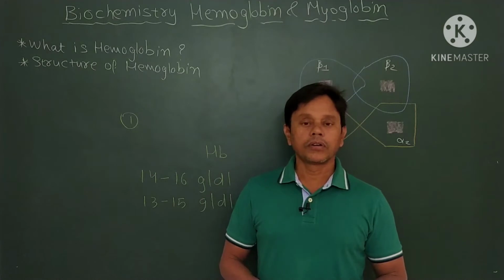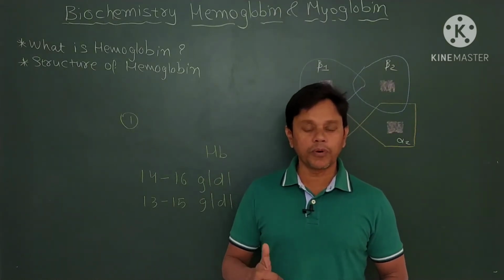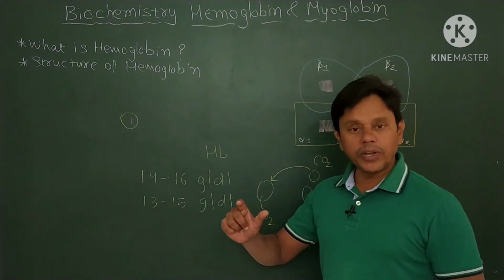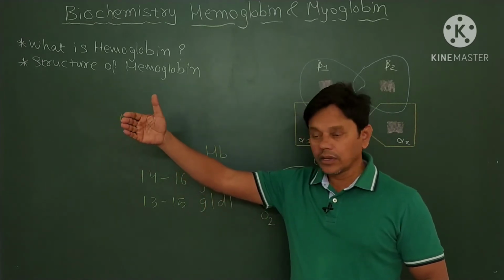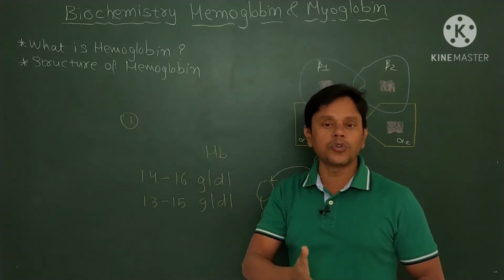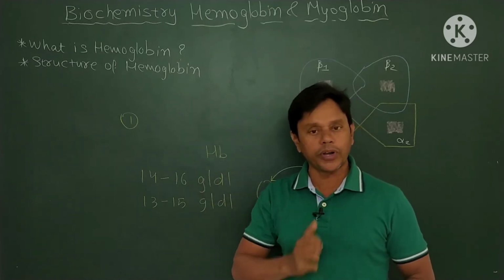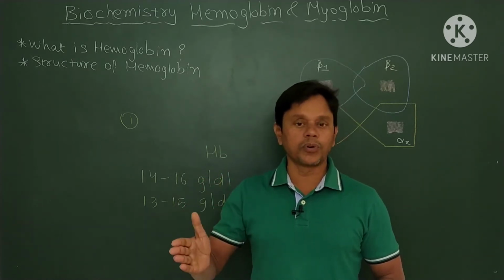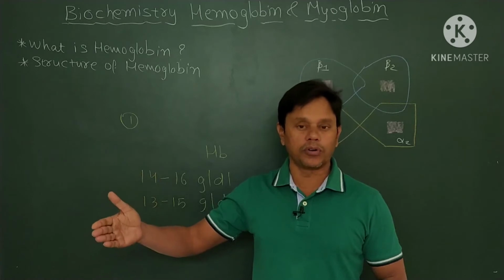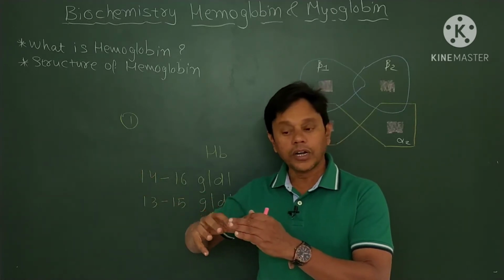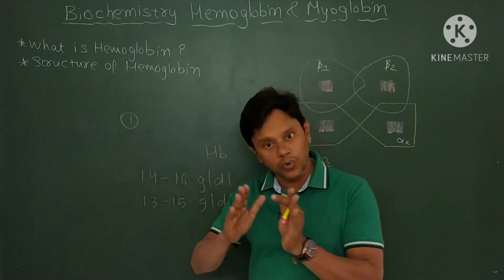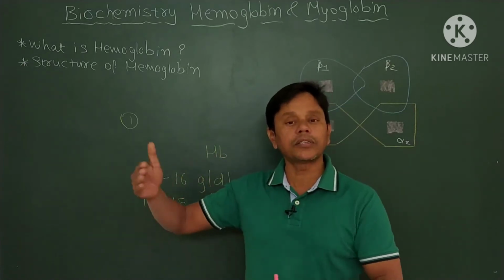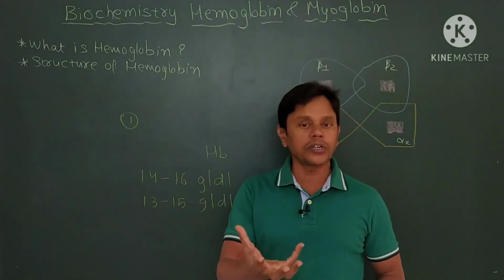So friends, please remember, hemoglobin performs two most important biological functions. First, it carries oxygen from lungs to the different tissues of the body, and second, it transports carbon dioxide and protons from the tissues to the lungs for excretion, because they are toxic materials.